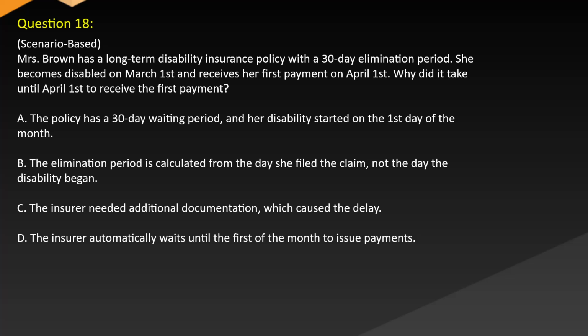A. The policy has a 30-day waiting period and her disability started on the first day of the month. B. The elimination period is calculated from the day she filed the claim, not the day the disability began. C. The insurer needed additional documentation, which caused the delay. D. The insurer automatically waits until the first of the month to issue payments.